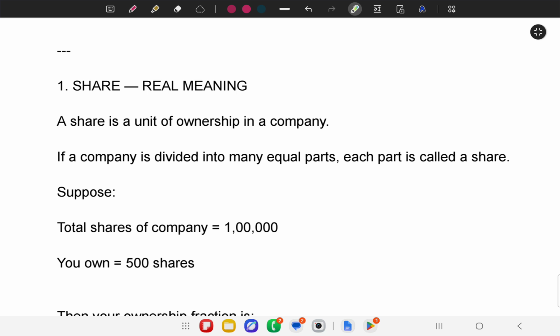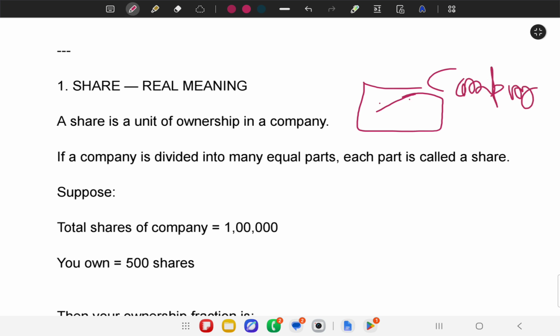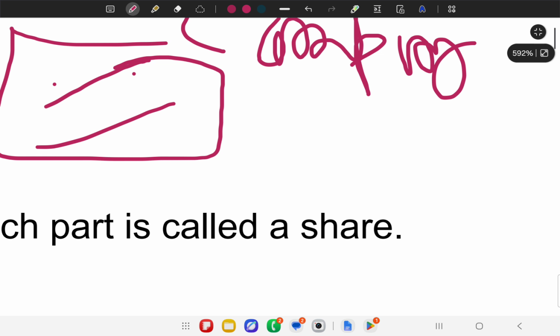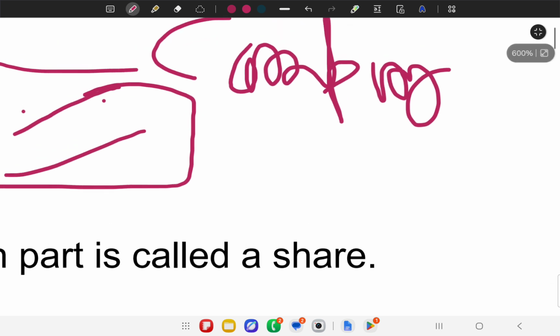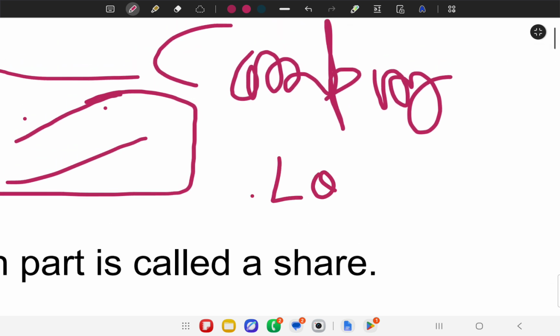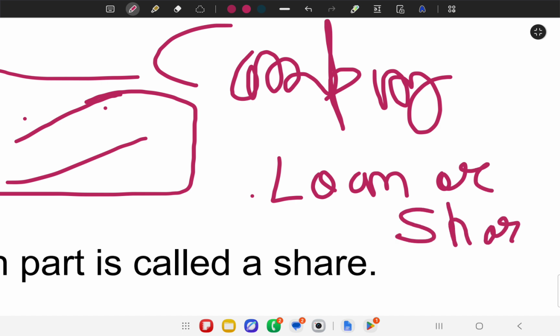In real life, suppose you are starting a company, a happy company, and it needs funds. In the beginning you don't have so much capital that you can invest. There are two ways: either take a loan or distribute your shares. A loan is also possible, but for a loan you should have a base, because you're just starting a company.